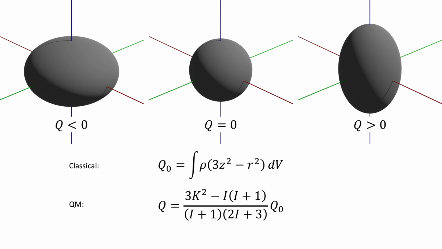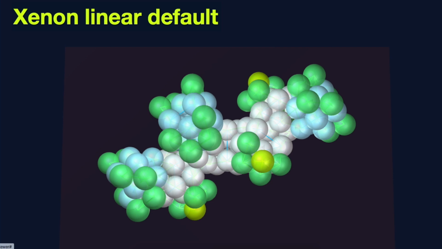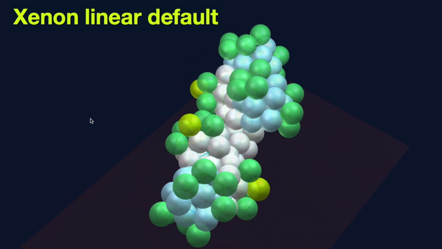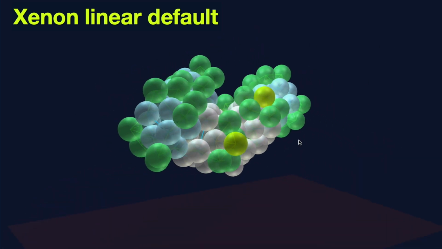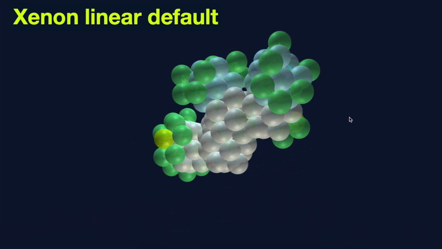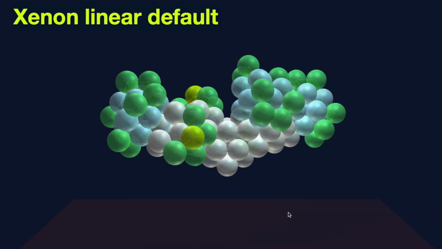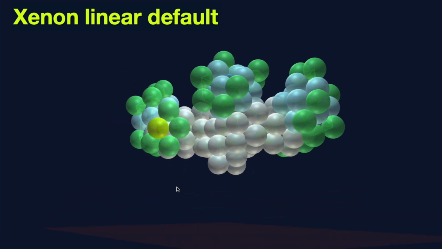But here's the problem. If we take, say, cesium-133, for example, which is pretty close to being spherically symmetric with a Q value of minus 0.003, and we look at what the website shows its structure to be, then we find that it's not listed. But we can look at the nucleus before that, and we go from xenon-128 to get cesium-133. We just need to add a proton and 4 neutrons, or 5 protons and 4 electrons, whatever. Now, can you find a location where you can do that to result in a shape that is even close